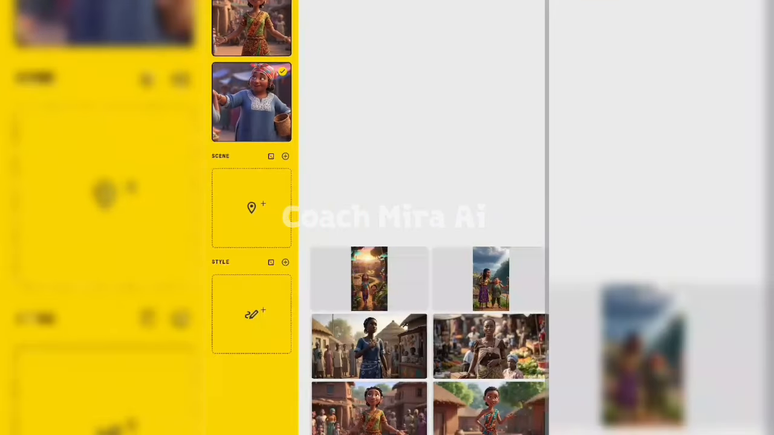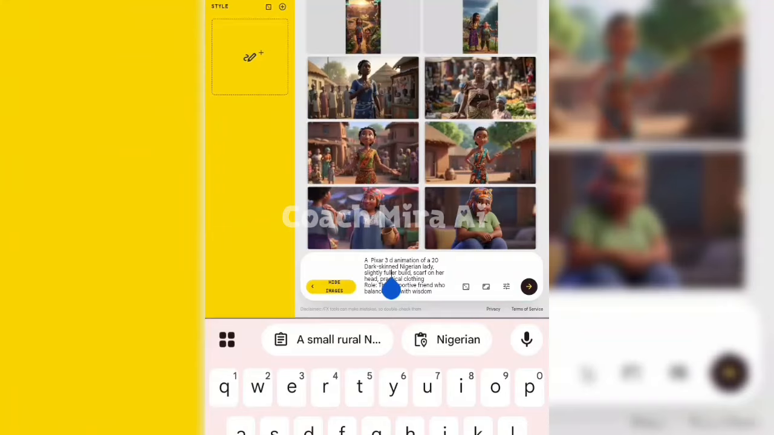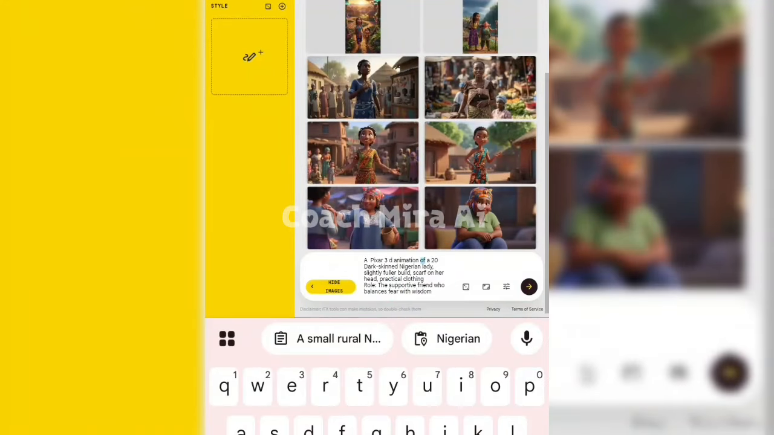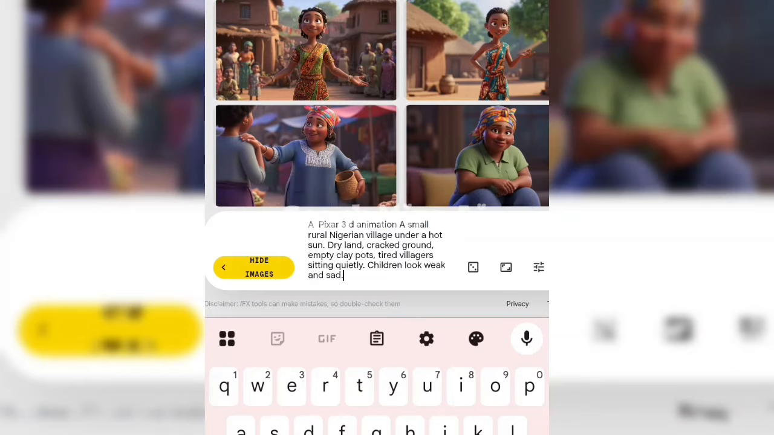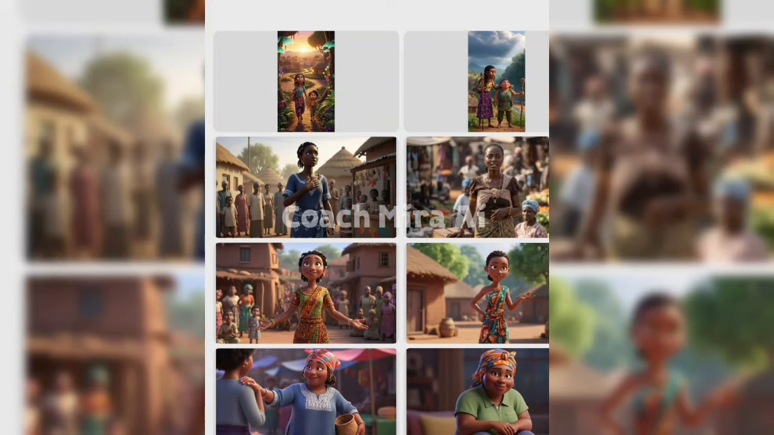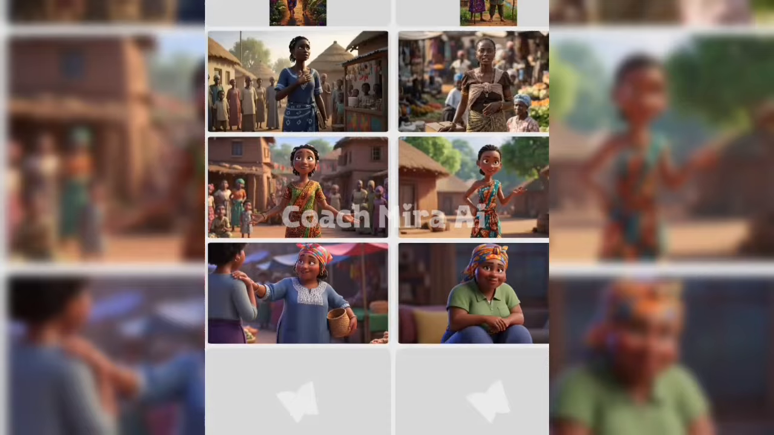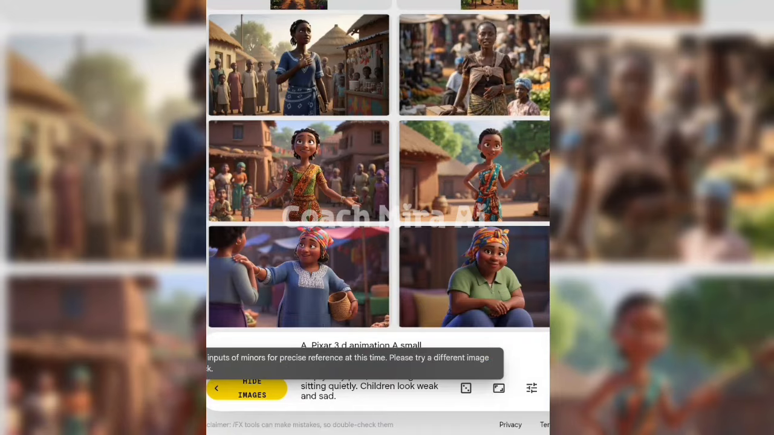Now I'm going to minimize this. I'll move over here and paste the prompt. This is the image description. This is not the character description, but the image description. So I'll scroll over here, and this description actually dictates what they are doing.